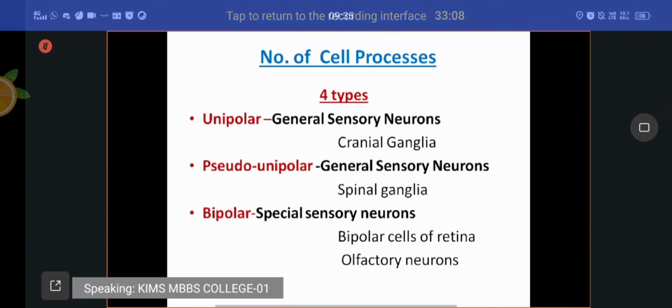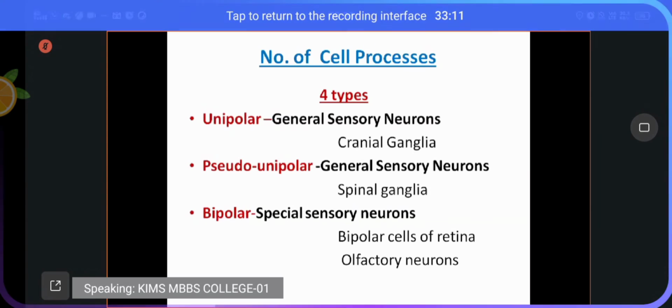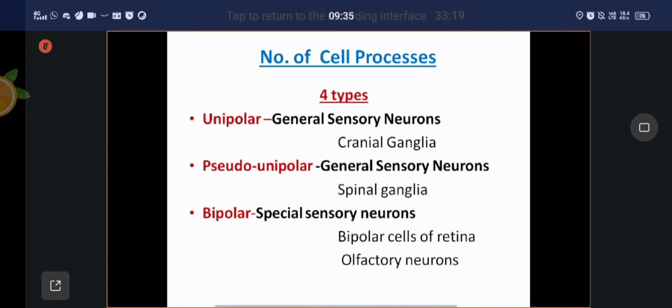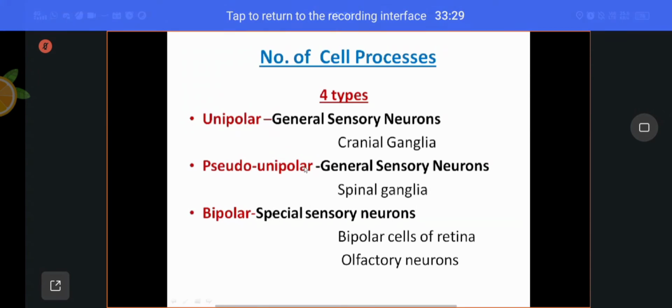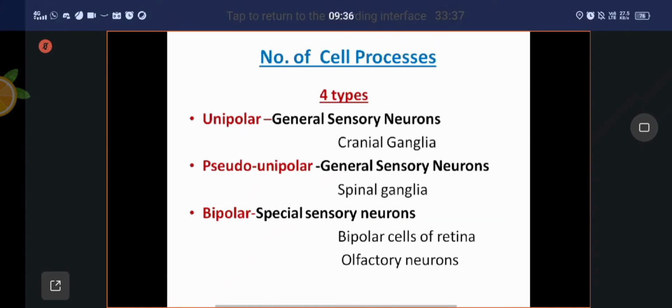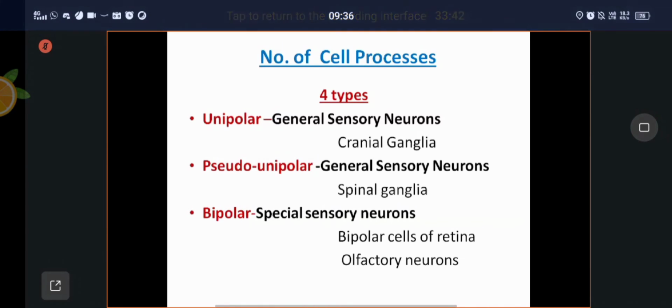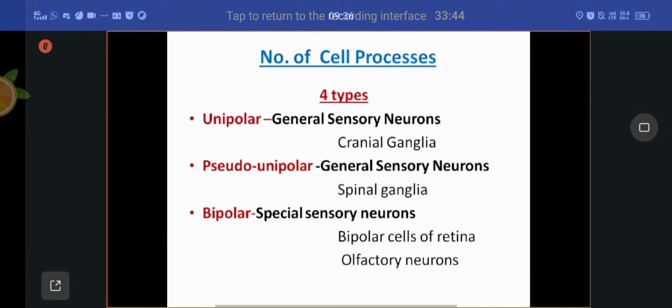Those ganglia consisting of unipolar neurons are mainly responsible for general sensations. The sensory neurons will carry general sensations like touch, pain, pressure, temperature. Now the pseudo-unipolar neurons. Pseudo means false. It looks like unipolar neurons, but they are not unipolar. That I will show in the diagram.